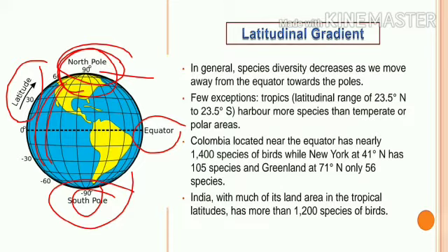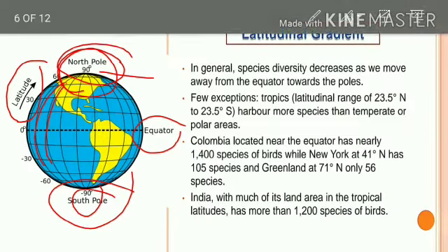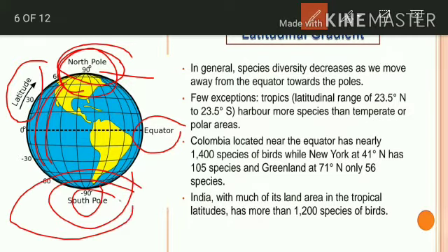So in general, diversity increases as we move toward the equator. As I told earlier, the latitudinal range which contains 23.5 degrees north to 23.5 degrees south has more species than temperate or polar areas. That means the polar region is here, where you can see a smaller number.